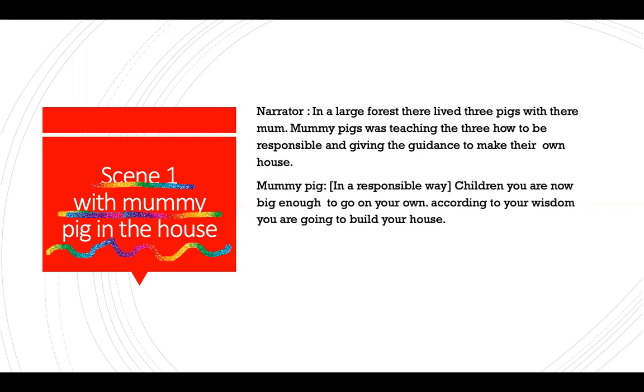Then the characters start to act. After writing the character's name, for example, Mommy Pig, we give a colon, which is 2 dots, 1 up and 1 down. And then a bracket. In the bracket, we write what type of emotion or feeling they should be talking in. For Mommy Pig, we can say colon, bracket, in a responsible way. Then we tell the act. We start to give out the lines.